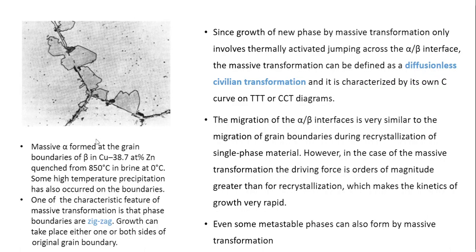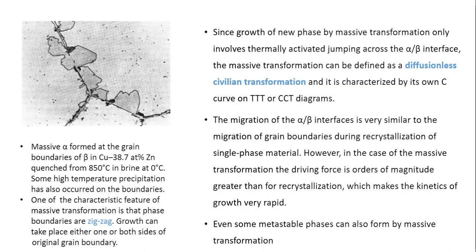One of the characteristic features of massive transformation is that phase boundaries are zigzag. You can see this. Growth can take place either on one or both sides of the original grain boundary. Since the growth of the new phase by massive transformation only involves thermally activated jumping across the alpha-beta interface, the massive transformation can be defined as a diffusionless civilian transformation, and it is characterized by its own C-curve on TTT or CCT diagrams.